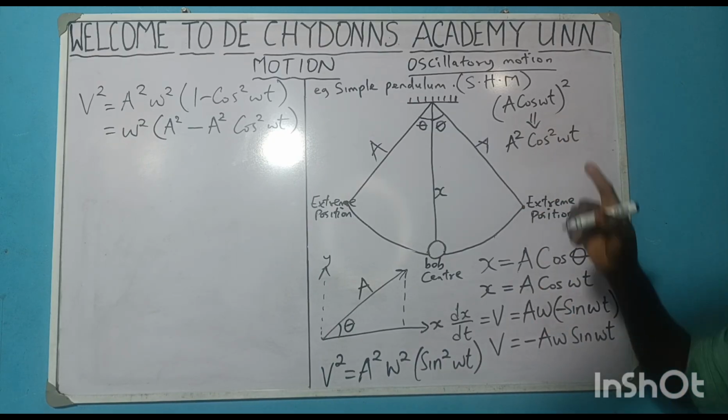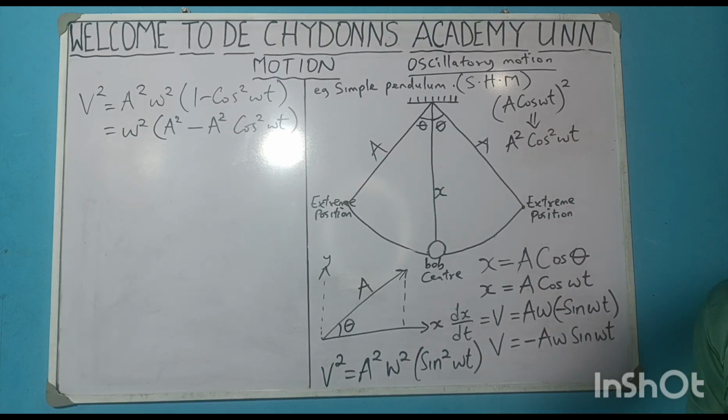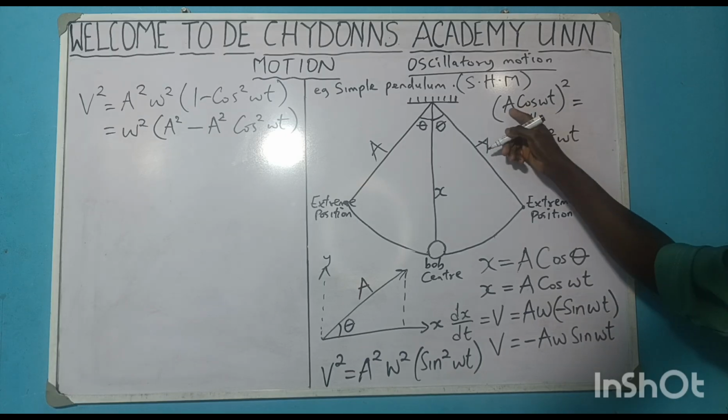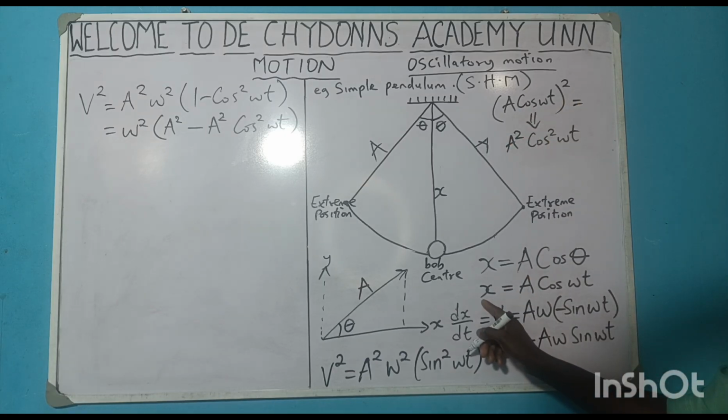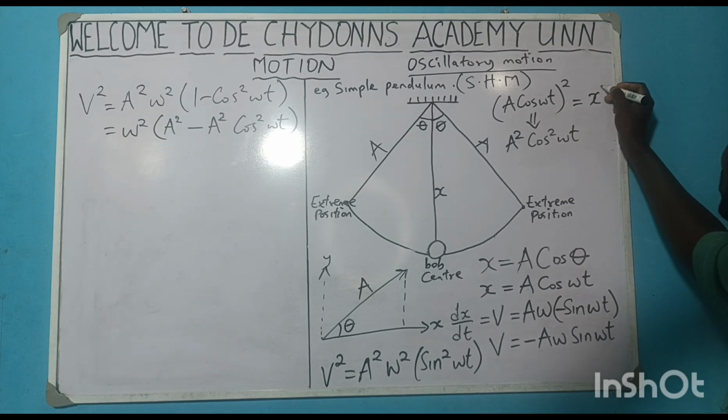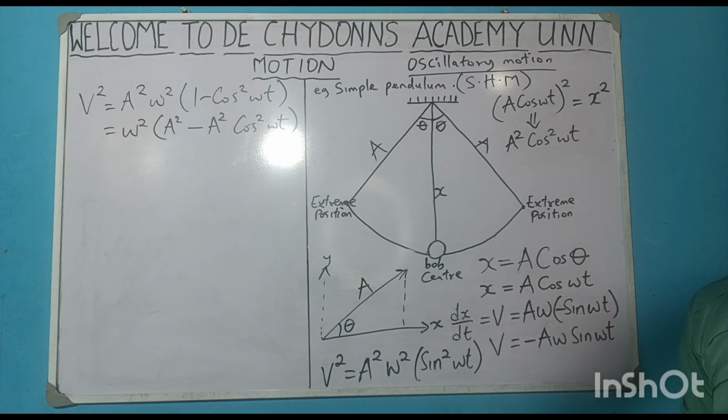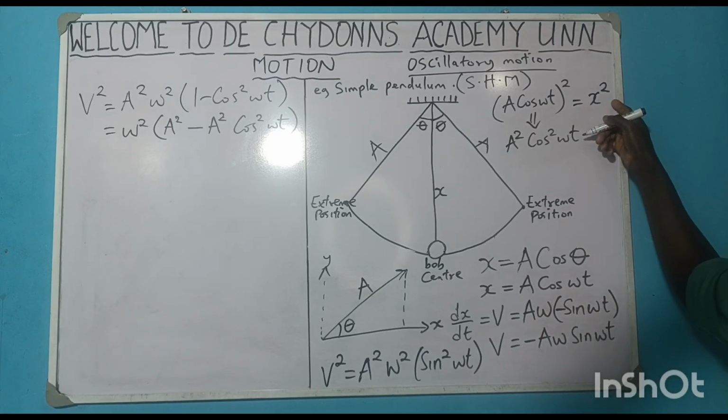This is equal to this. Yes. And remember that a cos wt is your x. That means this is x squared. Can you see what I am doing here? Are you getting my point?